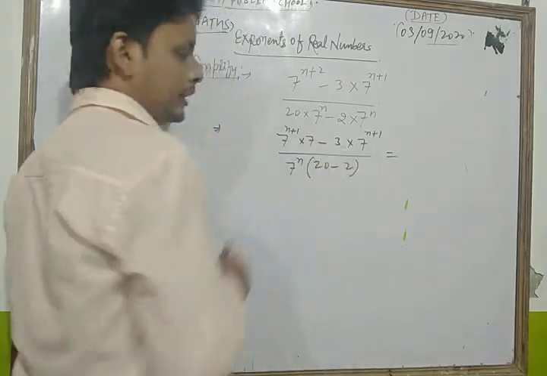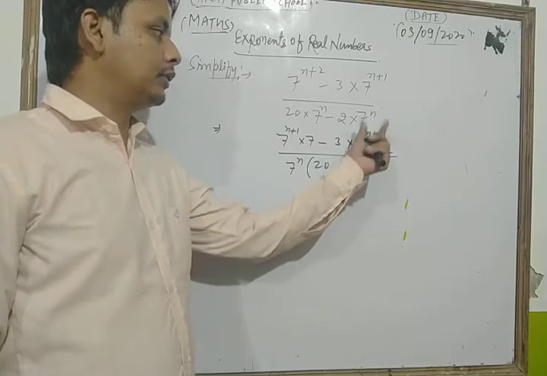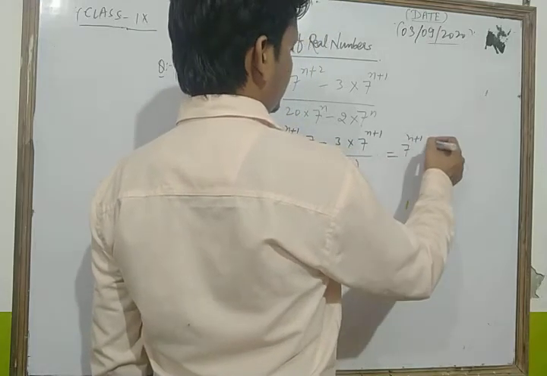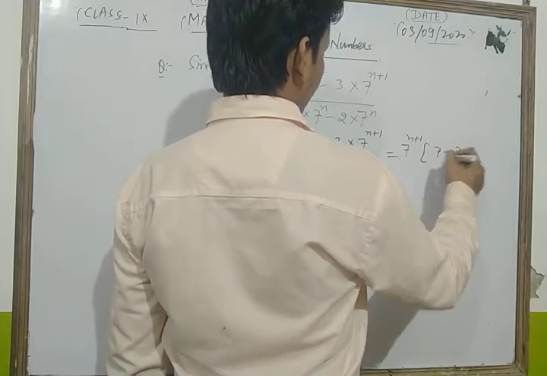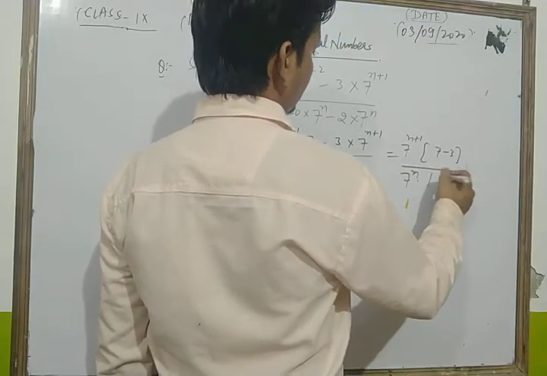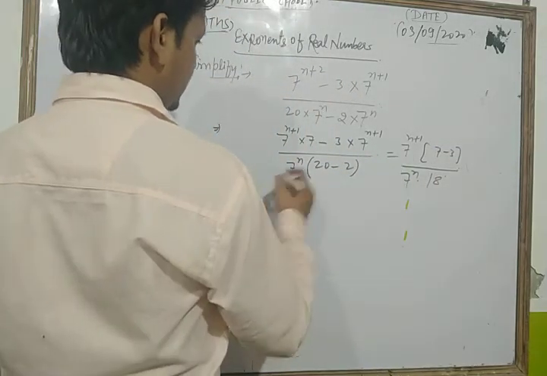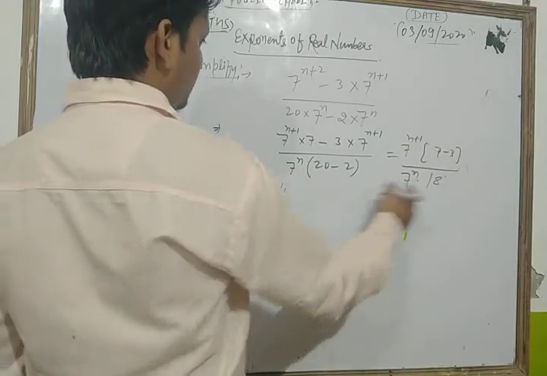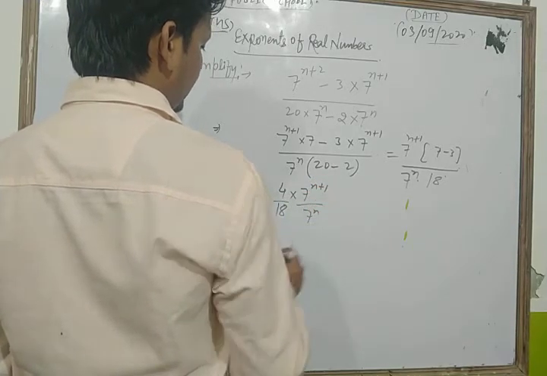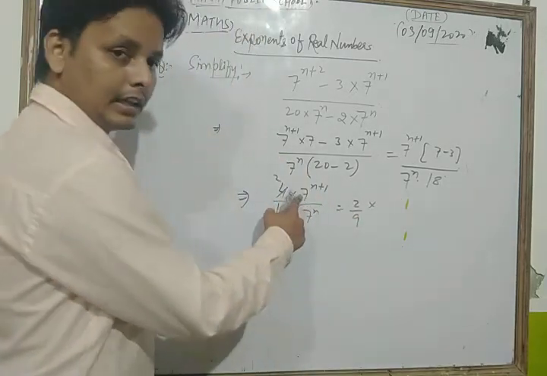Now in the numerator, what is common? Here 7 to the power n plus 1 is common in both the terms, and then we get 7 minus 3 left. In the denominator we get 7 to the power n into 20 minus 2, which is 18. Now we get 7 minus 3 as 4 upon 18 into 7 to the power n plus 1 upon 7 to the power n. Here 2 2s are 4, 2 9s are 18. Then we write 2 by 9, and here we apply the laws of exponents.